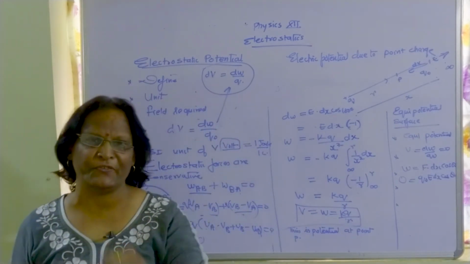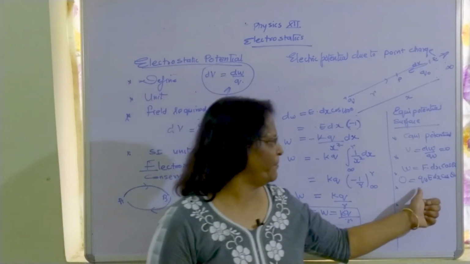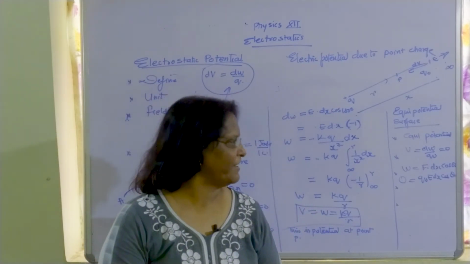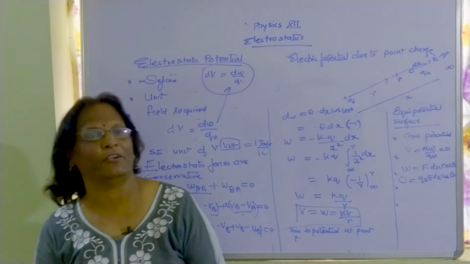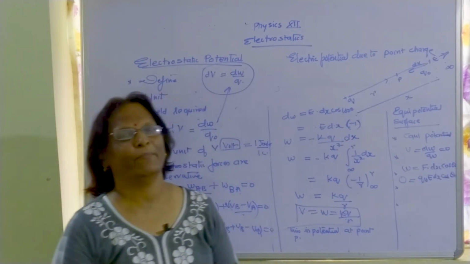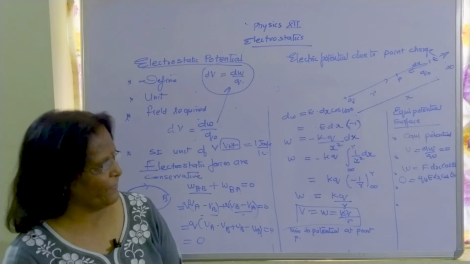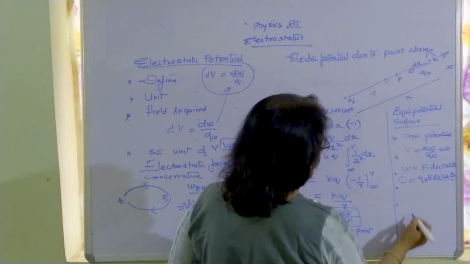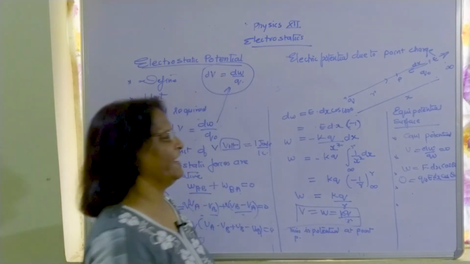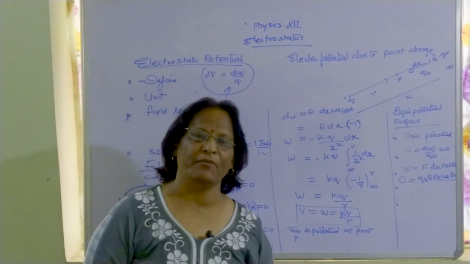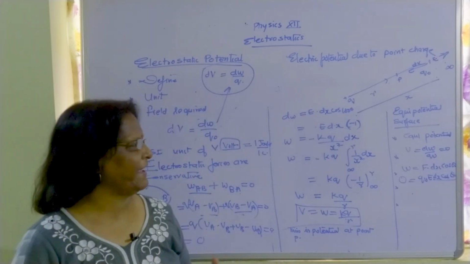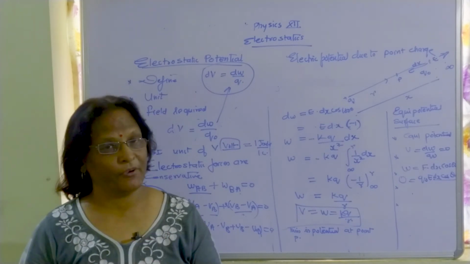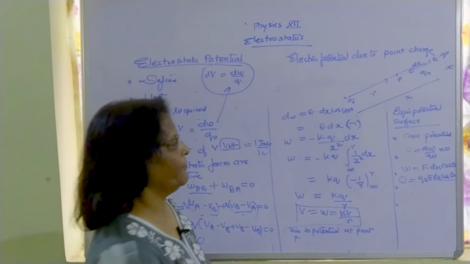If work done is 0 on an equipotential surface, what becomes 0 here? Only cos theta, as theta becomes 90 degrees. That means the electric field lines should be perpendicular to the surface, then only can it be called an equipotential surface. So these electric field lines will be moving perpendicular to the surface. These are certain properties of equipotential surfaces we have to keep in mind.